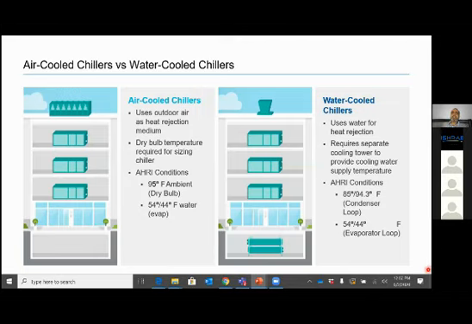So we can see what is difference between these two systems. So this was air-cooled chiller system and this is water-cooled chiller system. So in the air-cooled chiller, it uses outdoor heat as heat rejection medium. Right? So it is directly rejecting heat to outdoor air. Whereas what is happening in water-cooled chiller, we have a water circuit from cooling tower. So it uses water for heat rejection. So here water is getting heated from refrigerant.